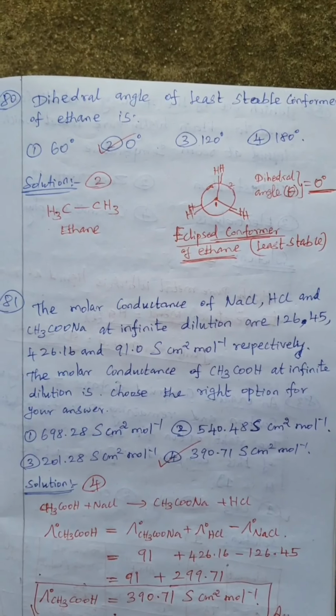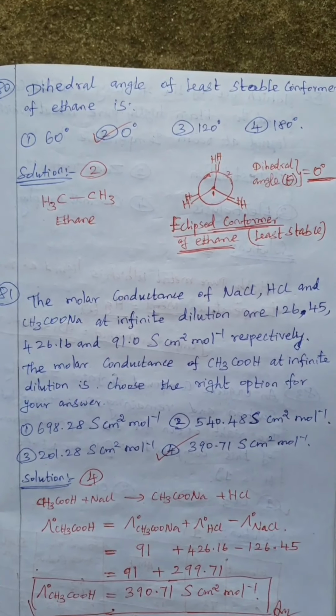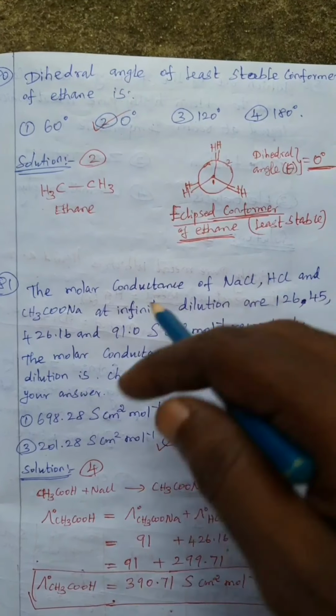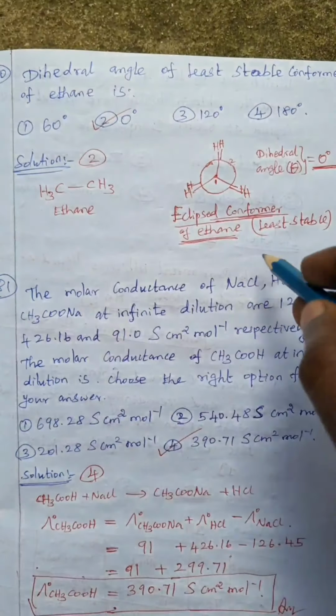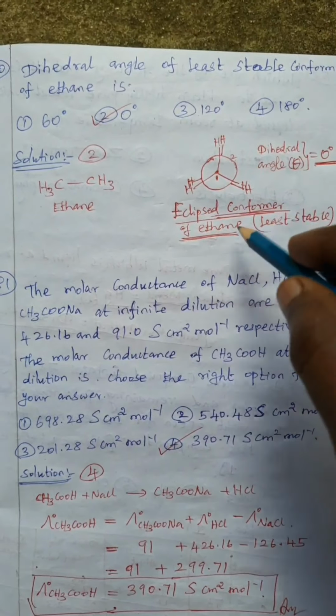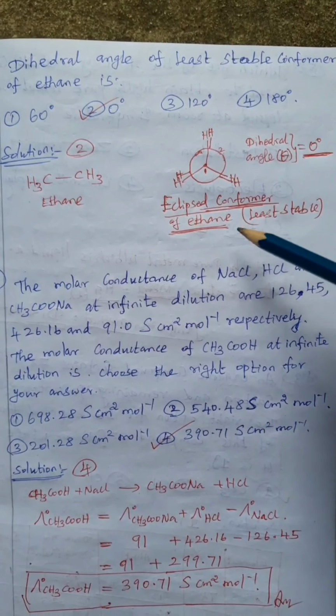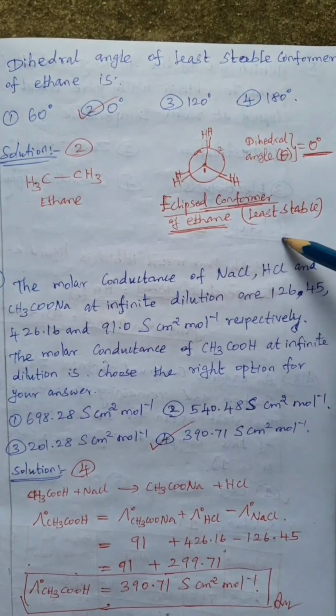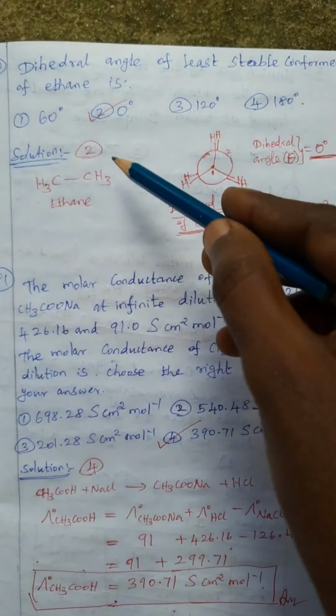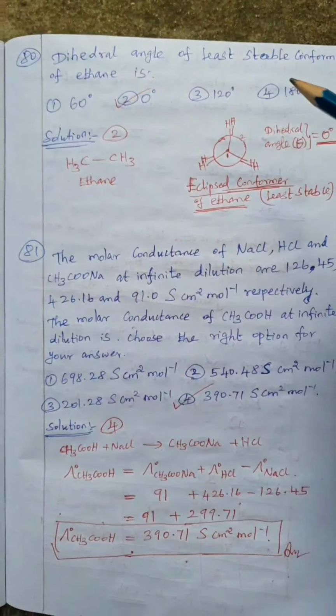Then question number 80. The dihedral angle of the least stable conformer of ethane is? So 4 options are given. Corresponding to the ethane structure, we drew the Newman projection. So the corresponding dihedral angle is 0 degree. So the eclipsed conformation is the least stable, and this is 0 degree. Okay, option 2 is correct.